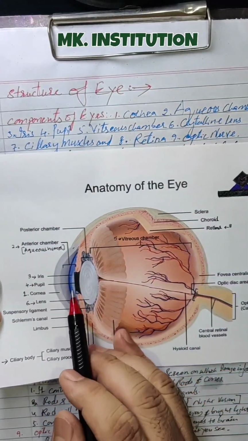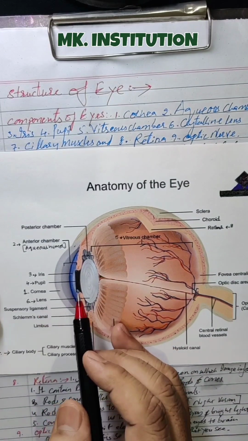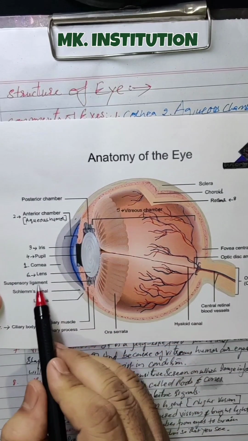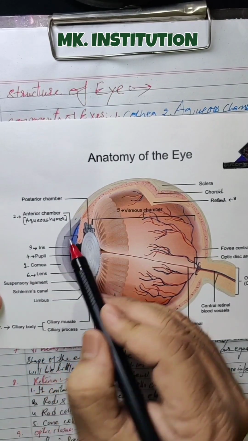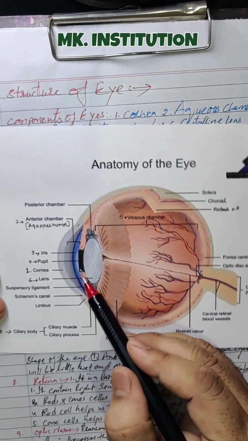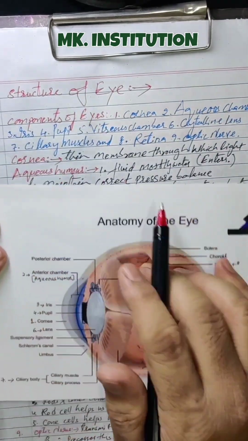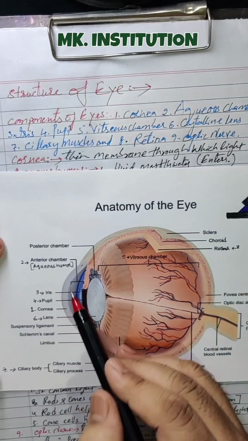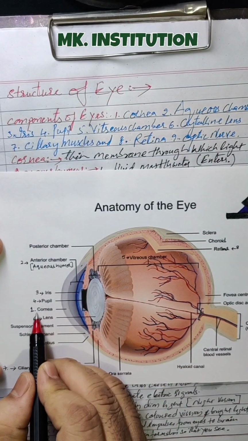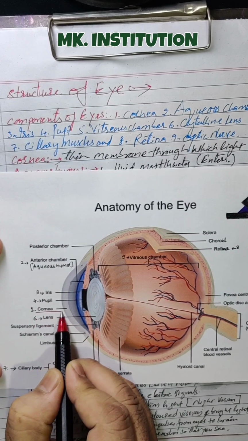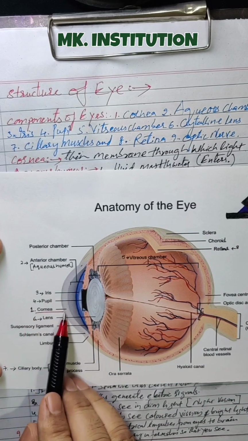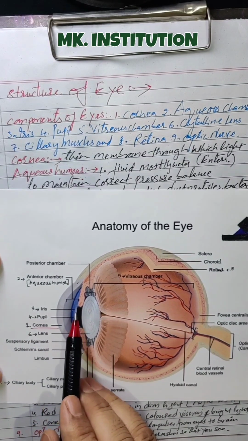Okay, cornea. See the cornea, the first part. This is called cornea. This part is the cornea, the first one. What we have written about the cornea: a thin membrane through which the light passes. This is a thin membrane, the first membrane. See here, this is the cornea. This is the first part. This is the first one, from which the light enters here. Clear?